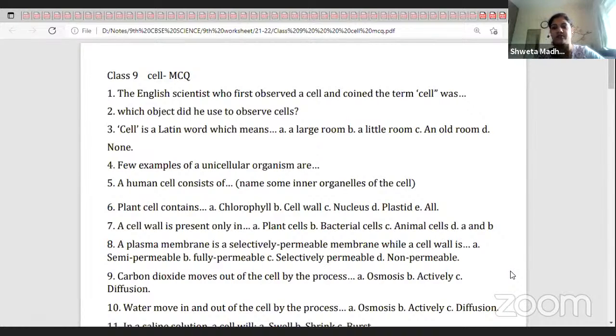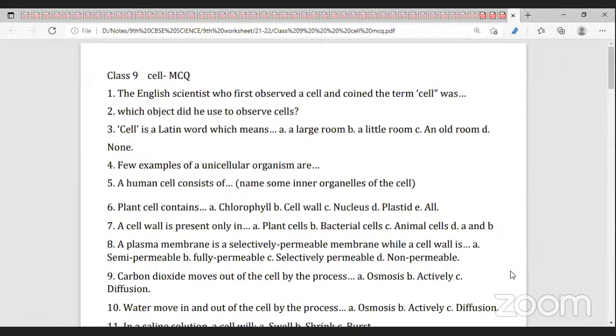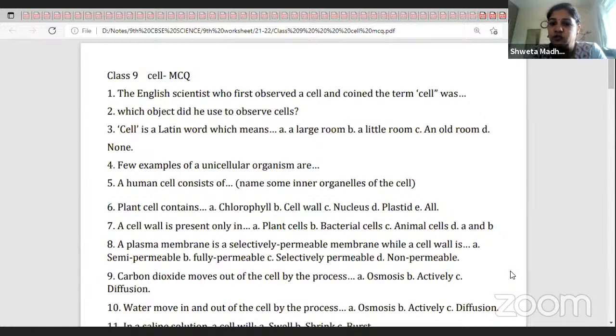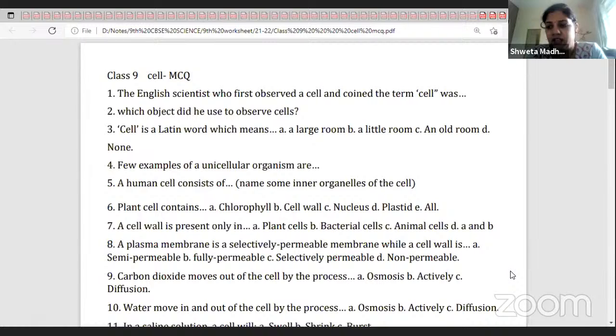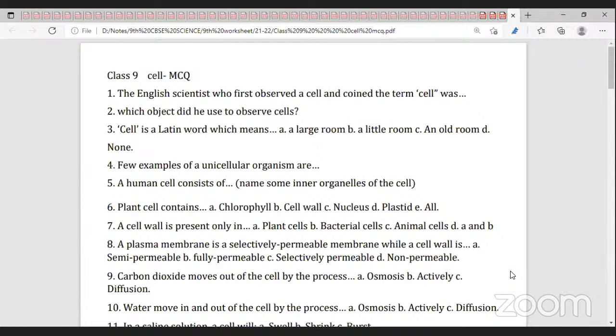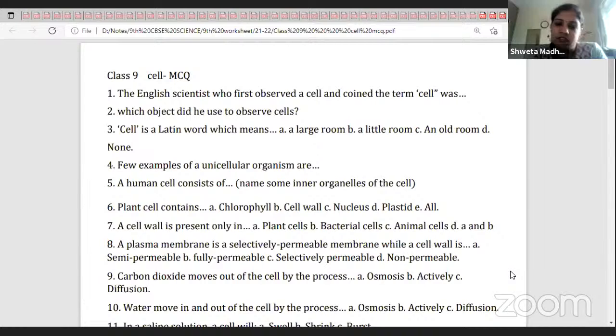Mitochondria, nucleus, ribosome, lysosome. In a human cell, plastids will not be there. Lysosomes, Golgi bodies, endoplasmic reticulum. Chromatin is not a cell organelle. Plasma membrane.